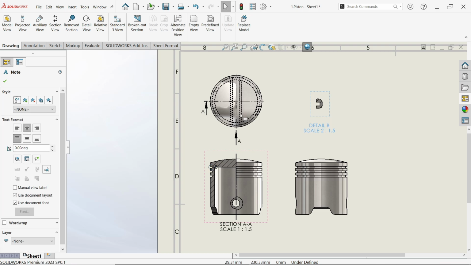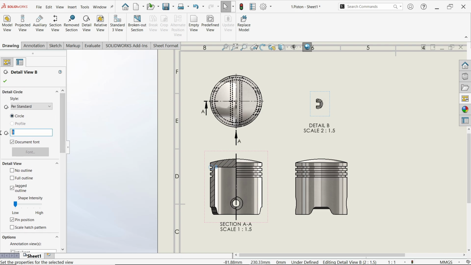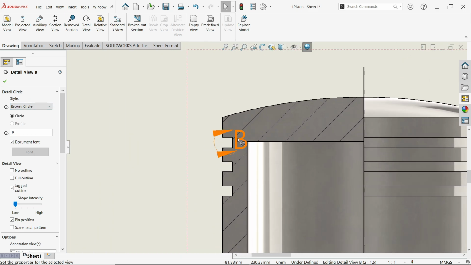Now click this. You can change, let's say I'm going to change, okay, section view A, so this one is going to be B, and the style you can keep either circle or broken circle, but if we choose broken circle it will look like with an arrow, it doesn't look good, so better to keep per standard.